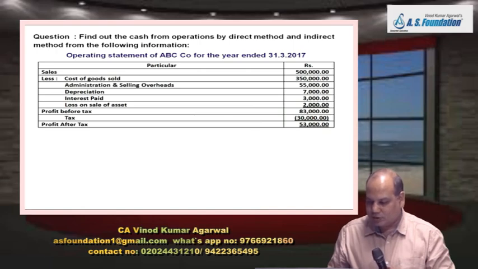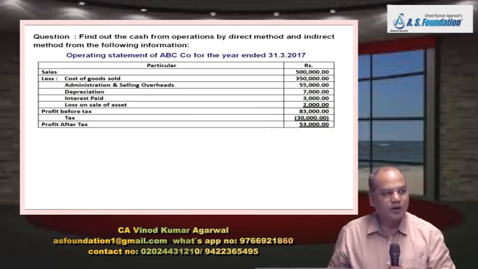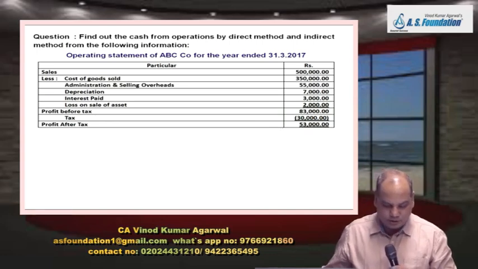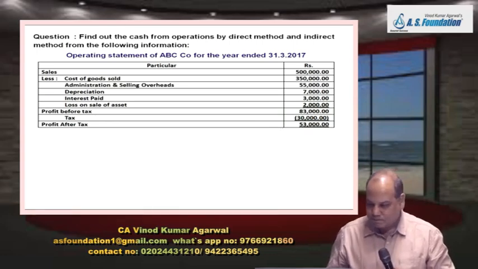Now, dear student, we have to solve the same problem by indirect method. In indirect method, I will start from profit and make adjustment for those items which will require adjustments. So what is my profit after tax? 53,000, tick mark. And then I will move backward. Tax 30,000.